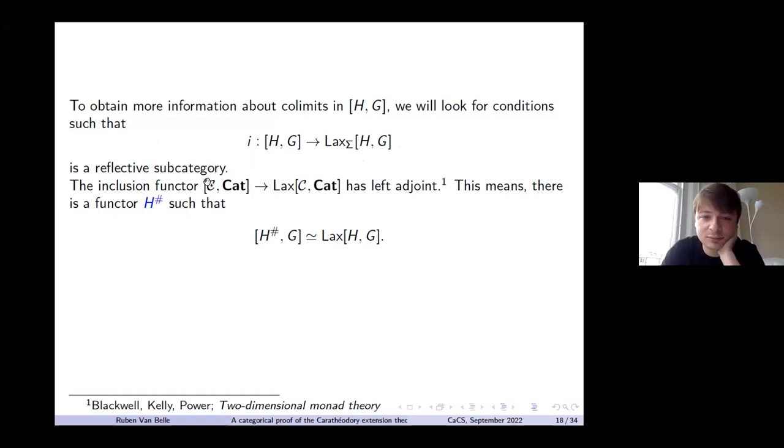So there's this inclusion functor of functors into lax functors, and that has a left adjoint. So that's explained in this paper. So this left adjoint, I'll denote by this hash notation. And then the adjunction gives us a correspondence between lax transformations and pseudo transformations like this.